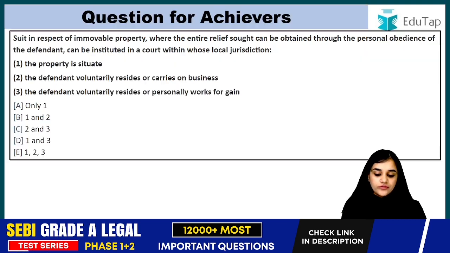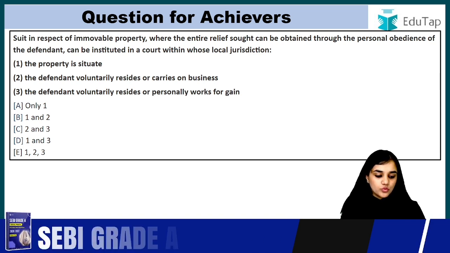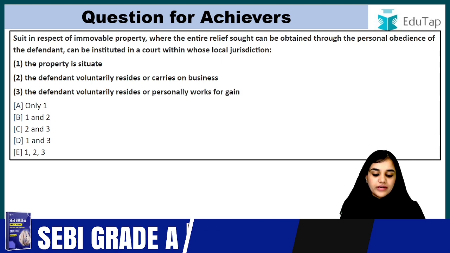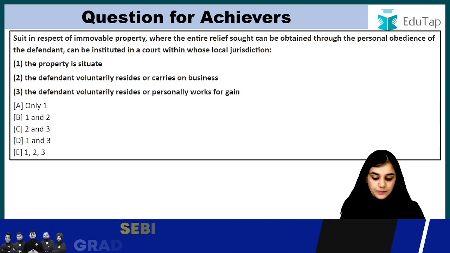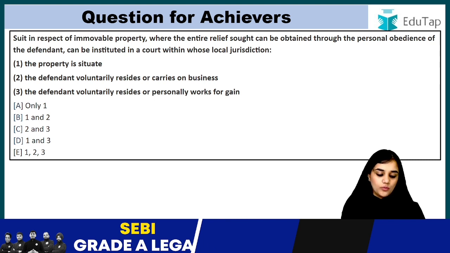Now, a question for achievers. A suit in respect of immovable property where the entire relief sought can be obtained through the personal obedience of the defendant can be instituted in the court within whose local jurisdiction: 1, the property is situated; 2, the defendant voluntarily resides or carries on business; 3, the defendant voluntarily resides and personally works for gain. So is it 1, 2 or 3? You have to comment the right answer below.